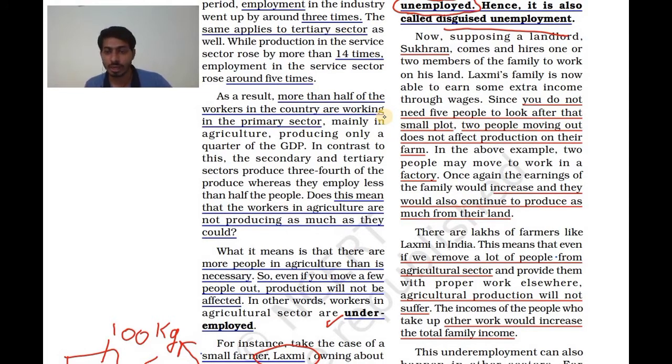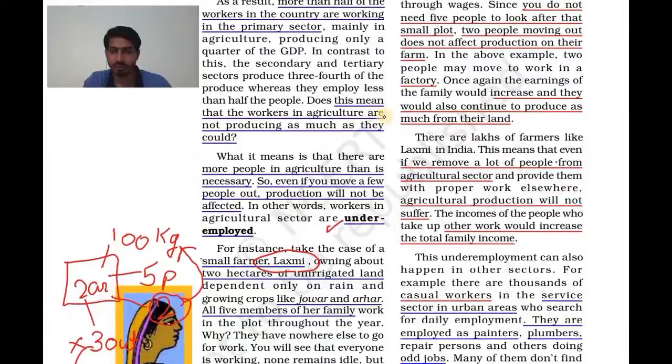Here also they have given the same example: you do not need 5 people to look after that small plot. 2 people moving out does not affect production, which is the same example I have explained just now.